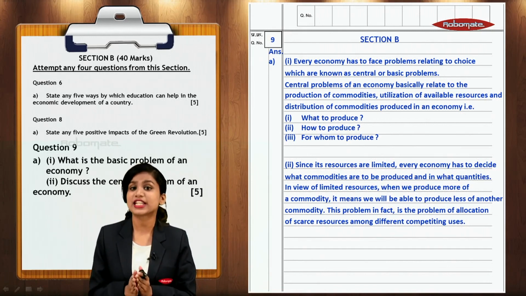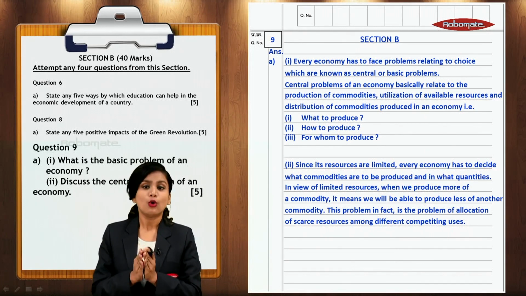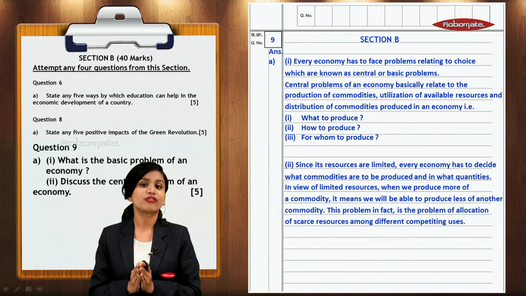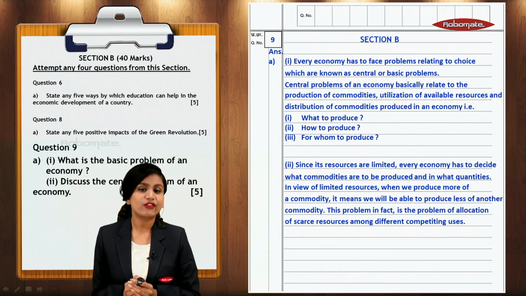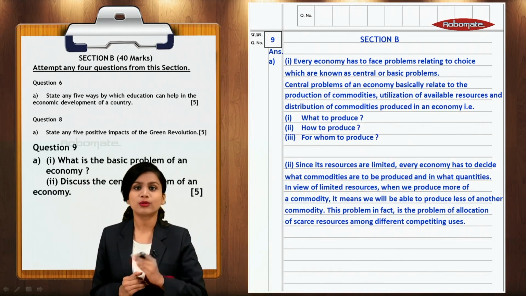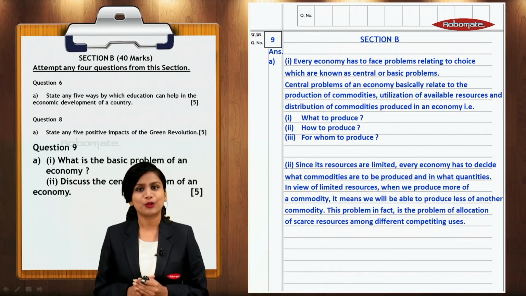Your paper presentation plays a very important role in your board examination. It helps you fetch better marks, and therefore all these points have to be remembered while solving your board paper.